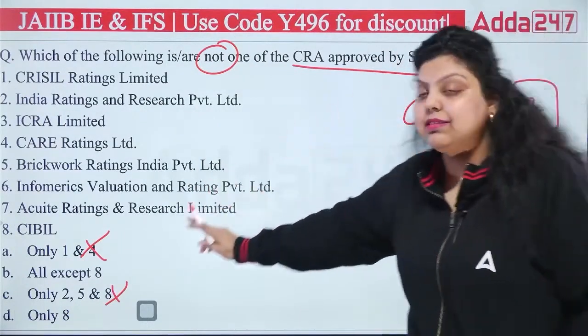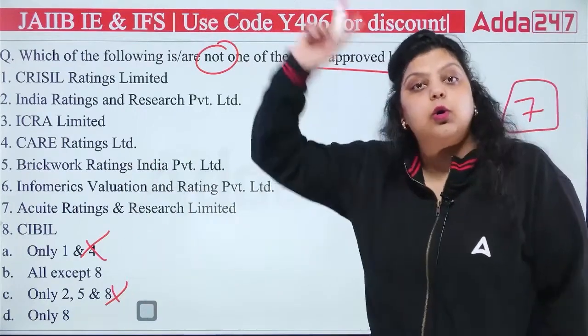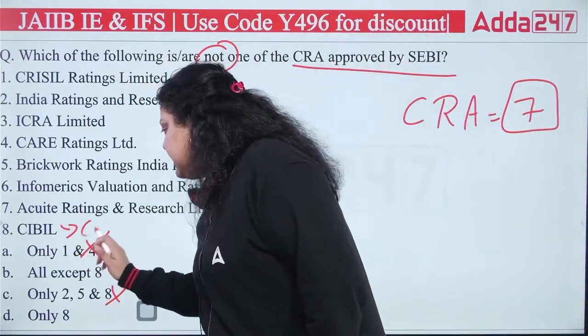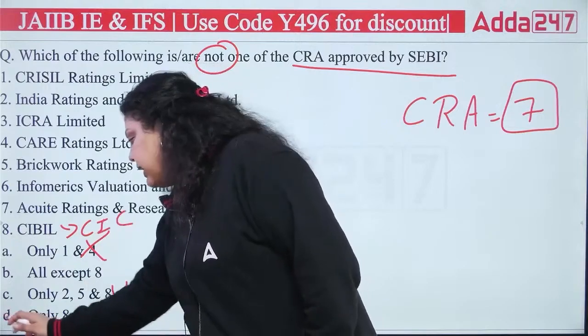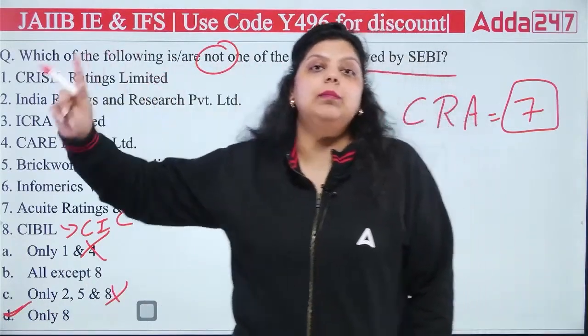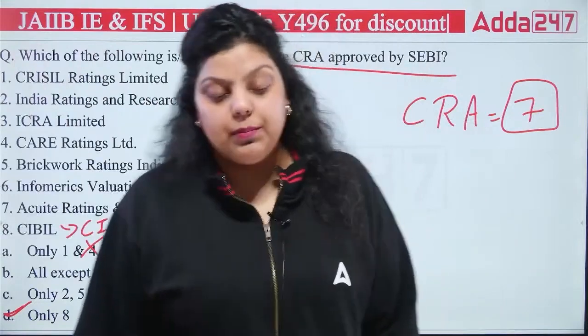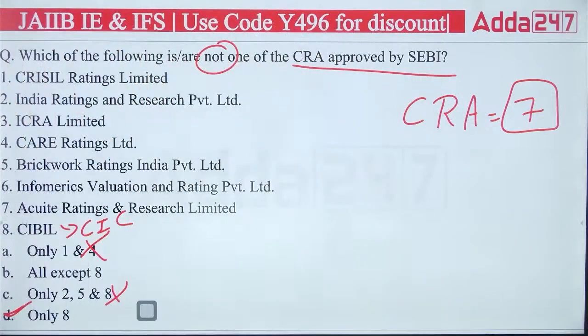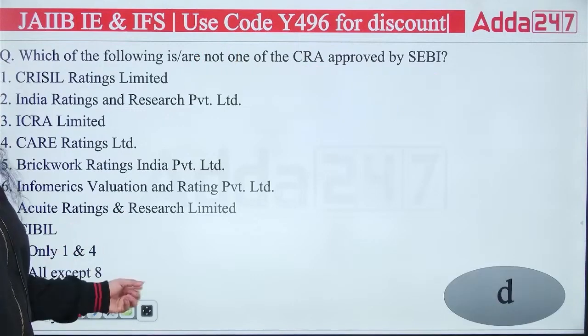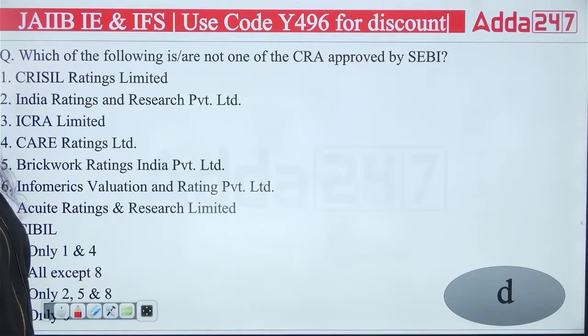If you say all except 8, it means 8 is a credit rating agency, but all the others are not. But the truth is, CIBIL is the only credit information company here. So the right answer will be D, only 8. Only 8 is not a part of the credit rating agencies approved by SEBI. All the others are. So your right answer will be only D. Only D means only 8, D option.